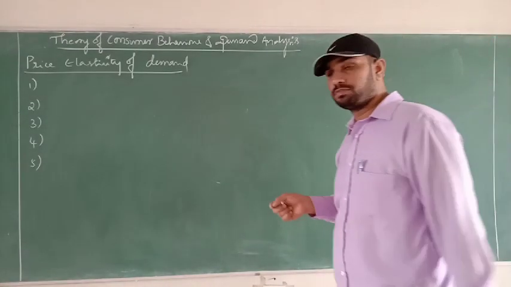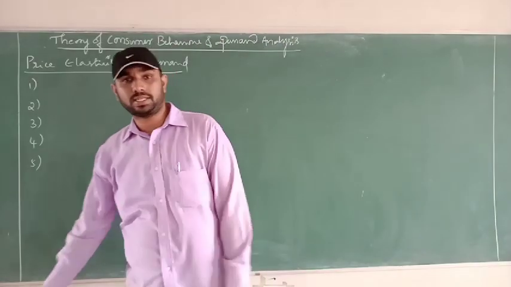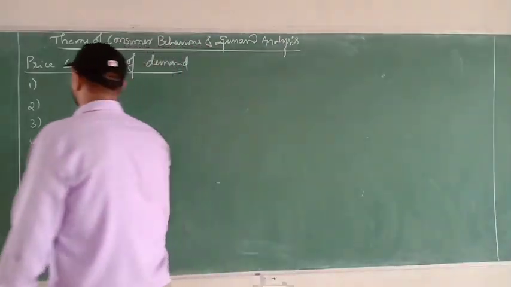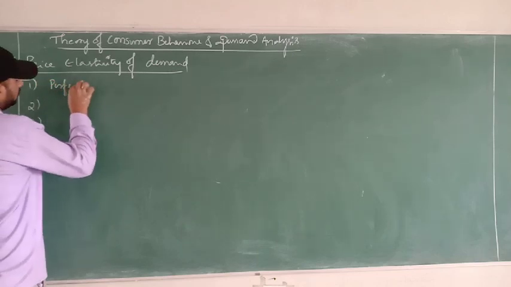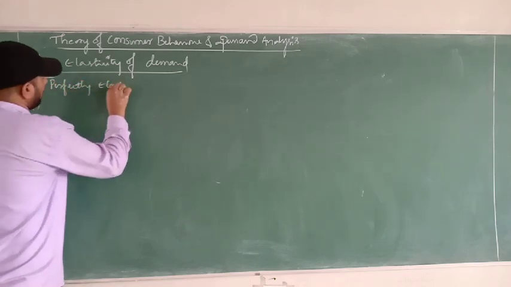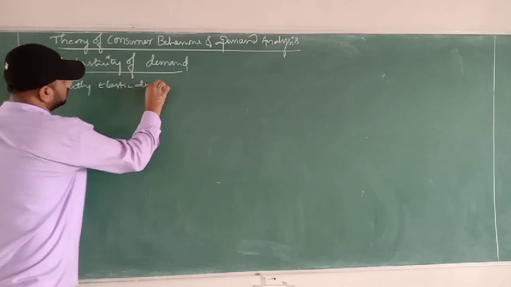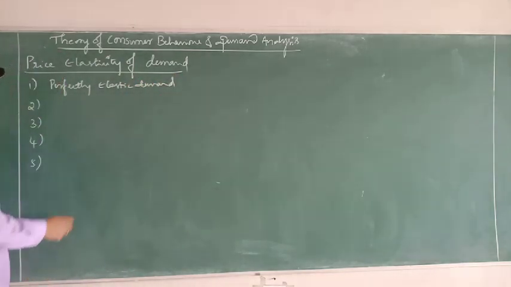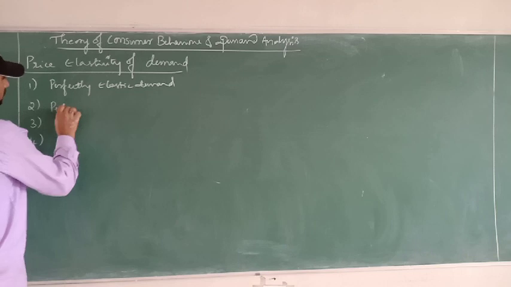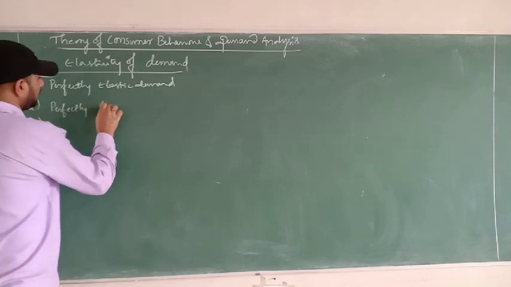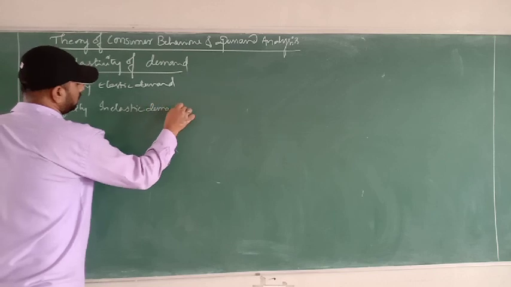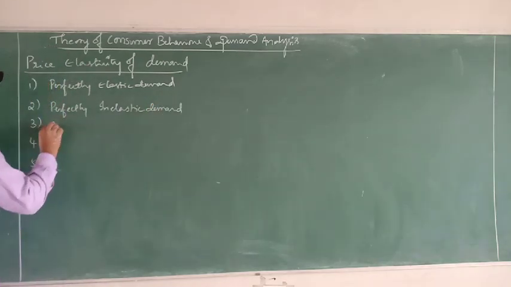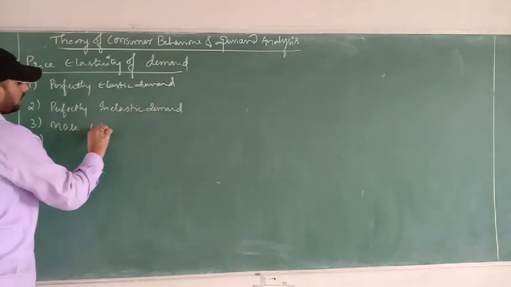So price elasticity of demand is classified into 5 types. Coming to the first one, perfectly elastic demand. Second, perfectly inelastic demand. Third, more elastic demand.